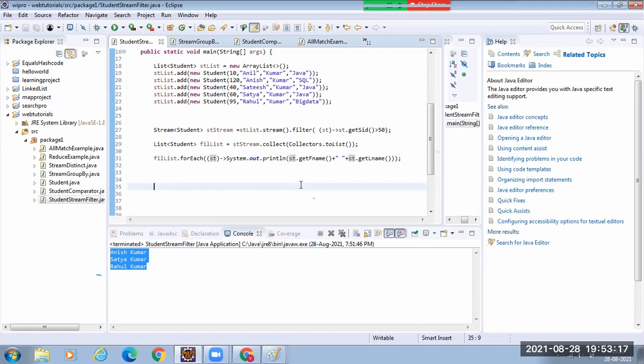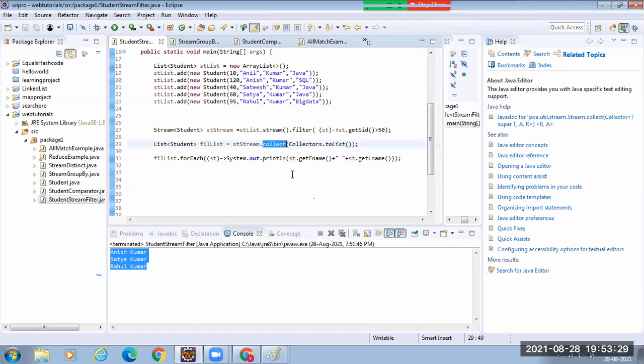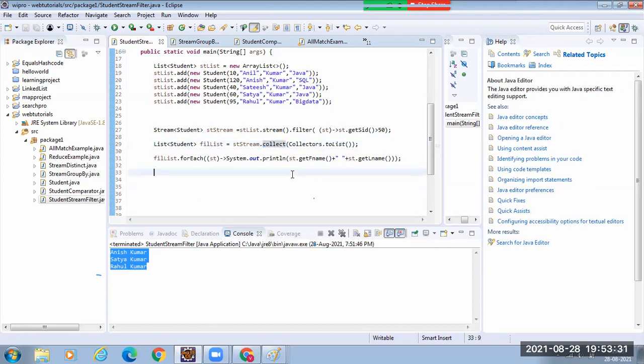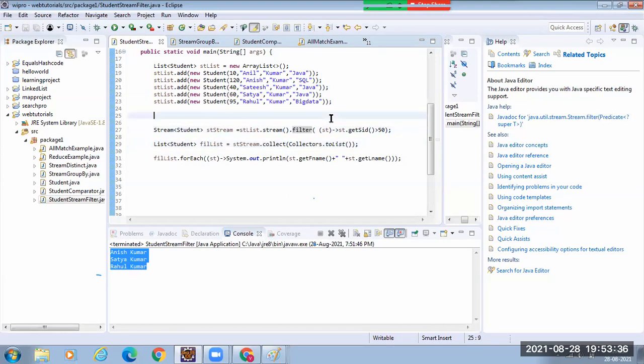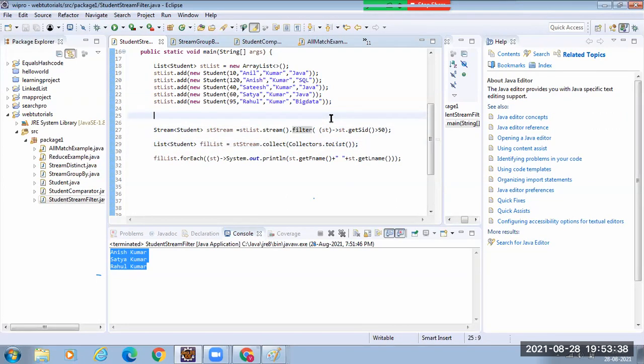Collectors is the class that has several implementations like toList, toSet. You have to provide it as an argument. Here the filter is an intermediate operation and this collect method is the terminal operation. Until you call the collect method, this filter won't work. That means it is lazily sitting there. Only when you call it does it start doing the work given by the filter. Is it clear or any difficulty understanding this?